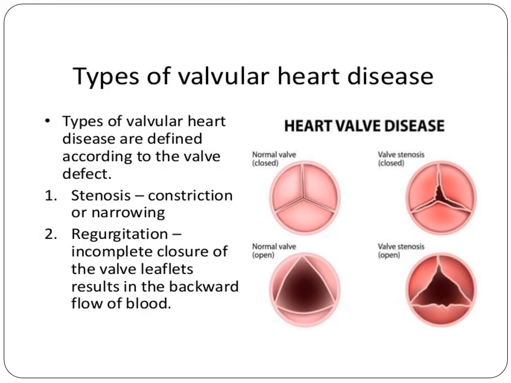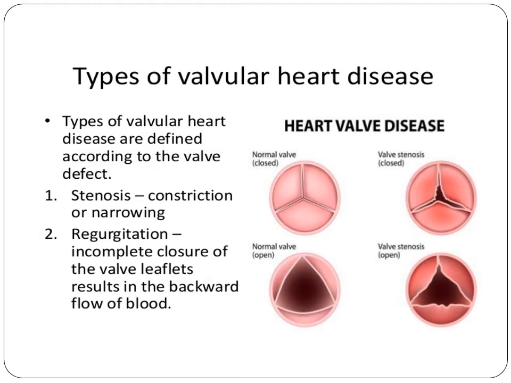Now the types of valvular heart disease: you can classify it into two types. What are the common diseases associated with the valves? They include stenosis and regurgitation. Stenosis basically means constriction or narrowing of the valve, and in this picture you can appreciate how a normal valve looks and how a stenosed valve looks.